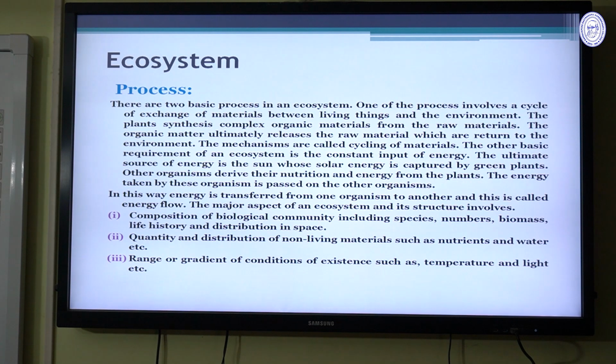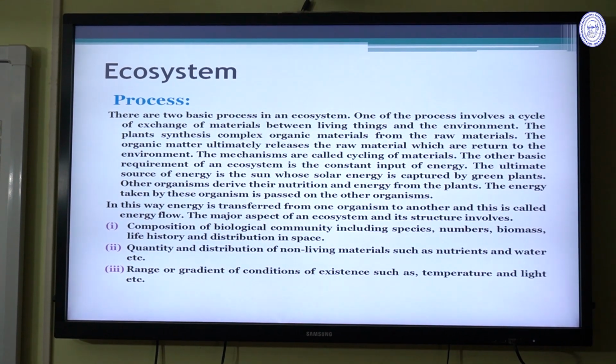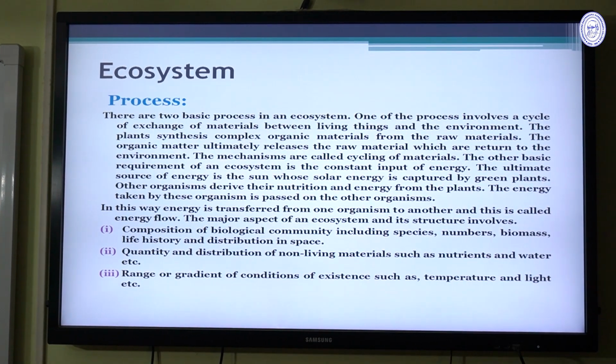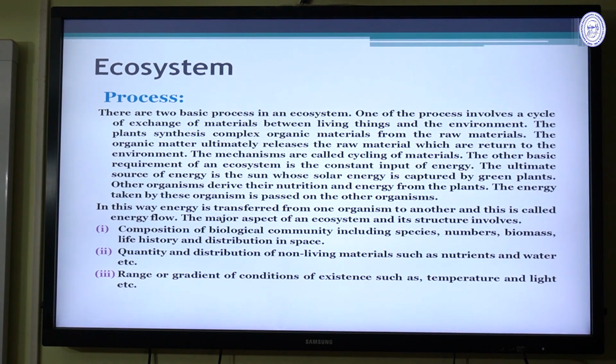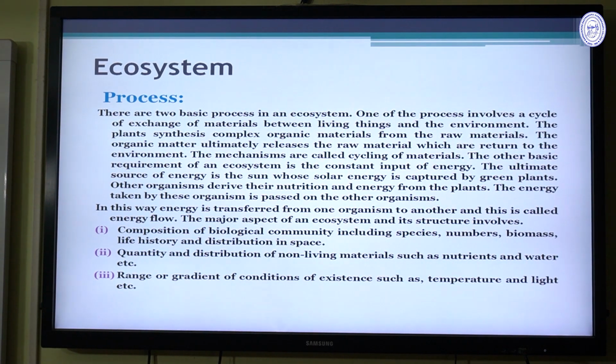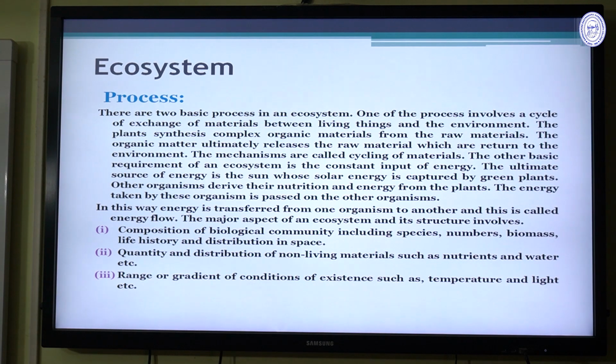There are two basic processes in our ecosystem. One process involves a cycle of exchange of materials between living things and the environment. The plant synthesizes complex organic materials from raw materials. The organic materials ultimately release the raw materials, which are returned to the environment. This mechanism is called cycling of material. This is the biogeochemical cycle.